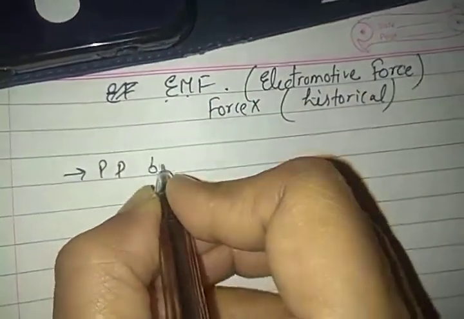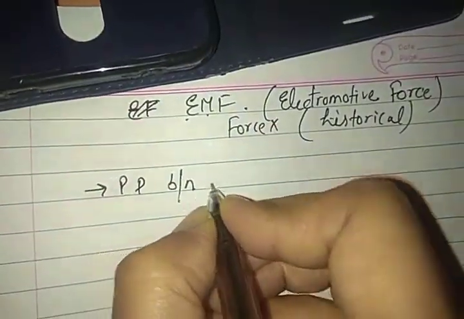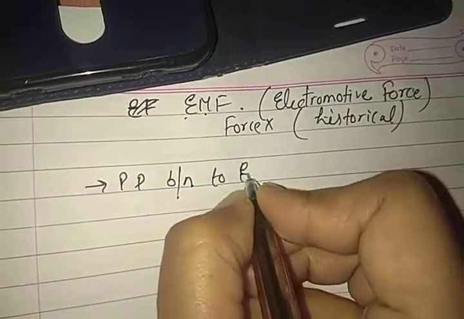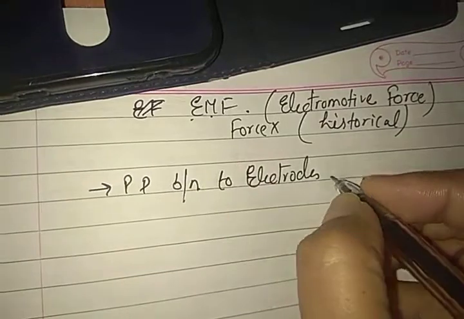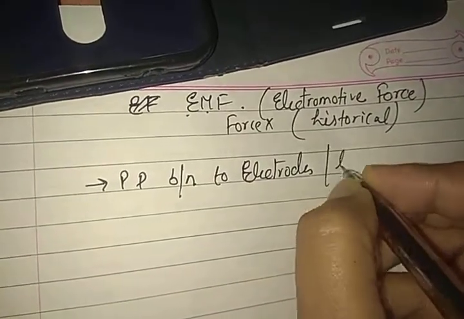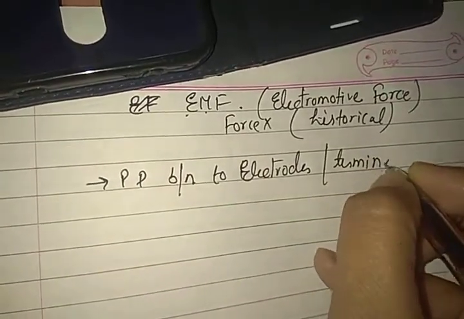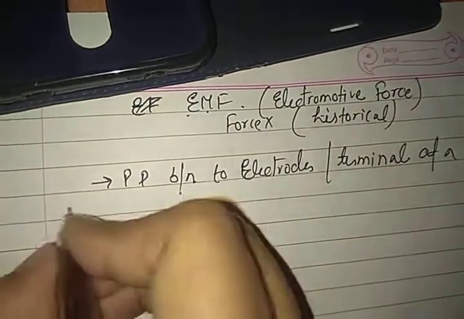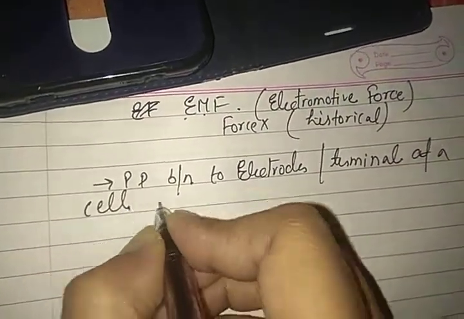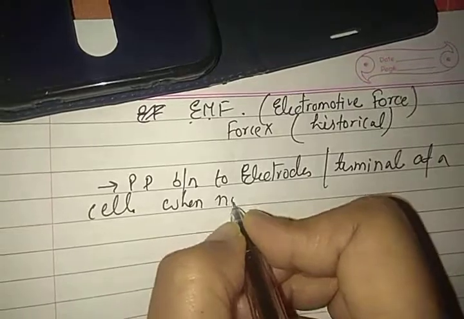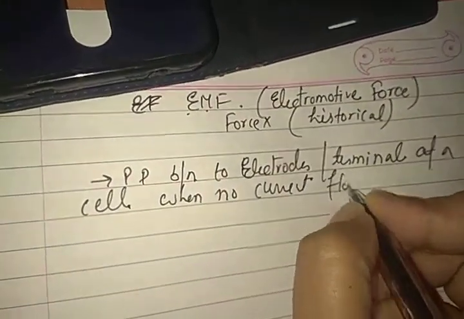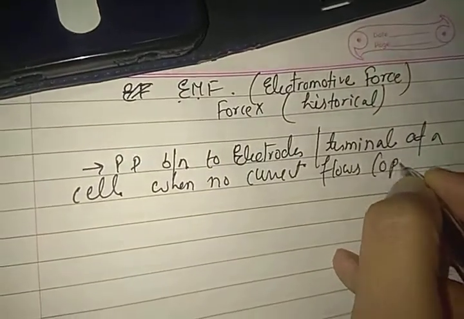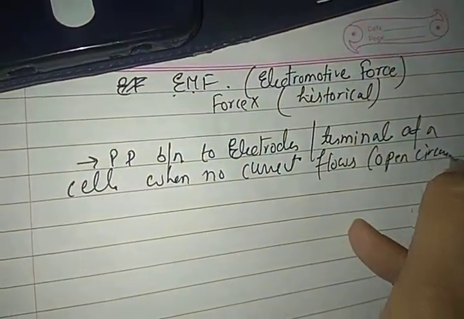It is the potential difference between two electrodes or terminals of a cell when no current flows, or we can say open circuit.